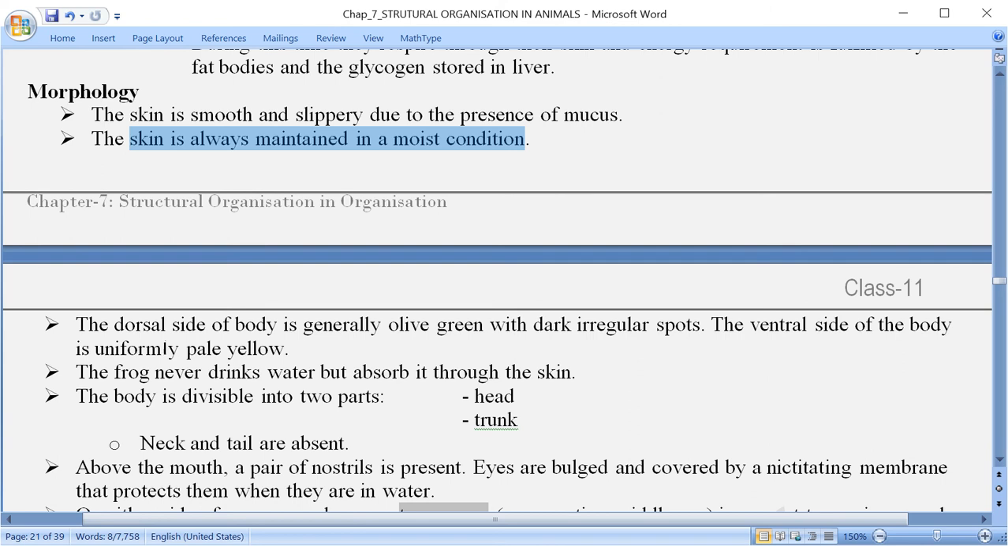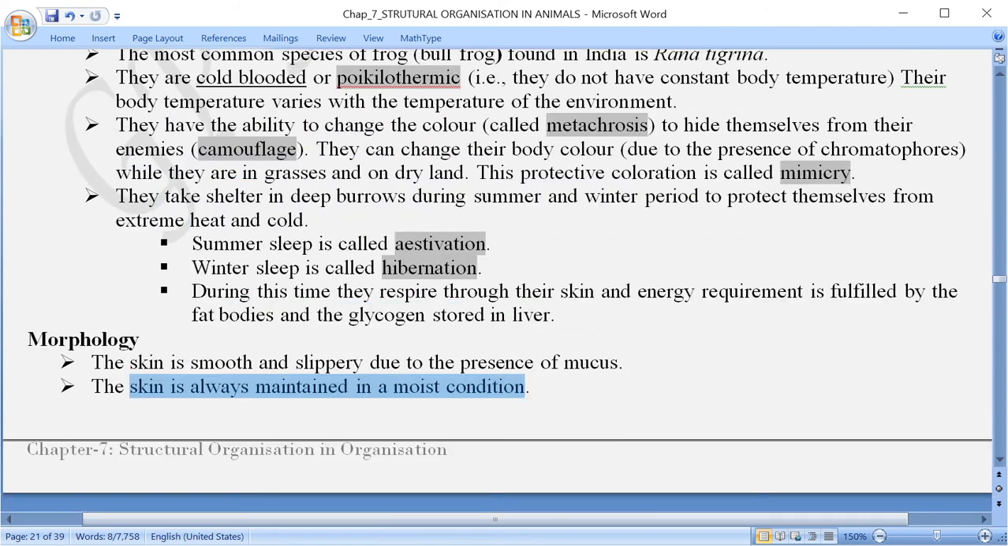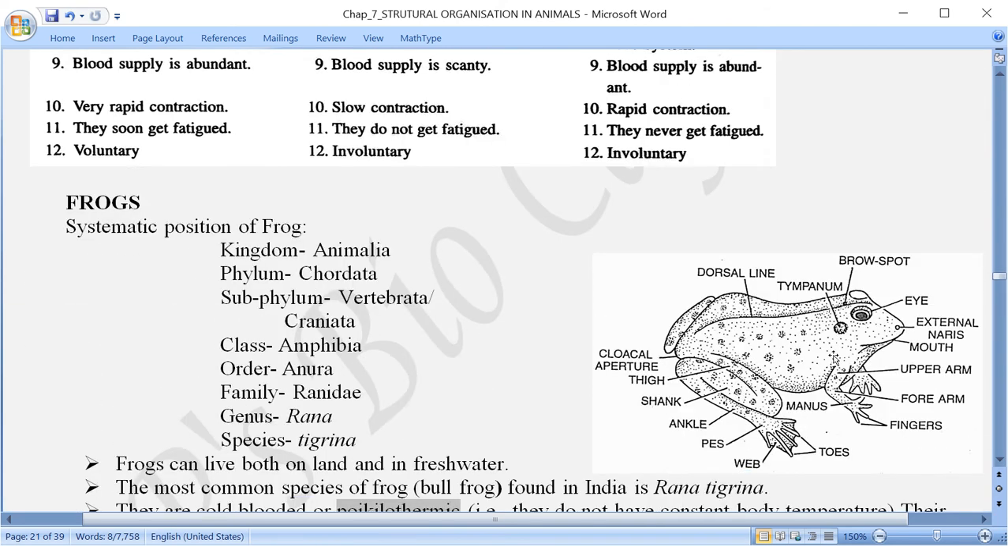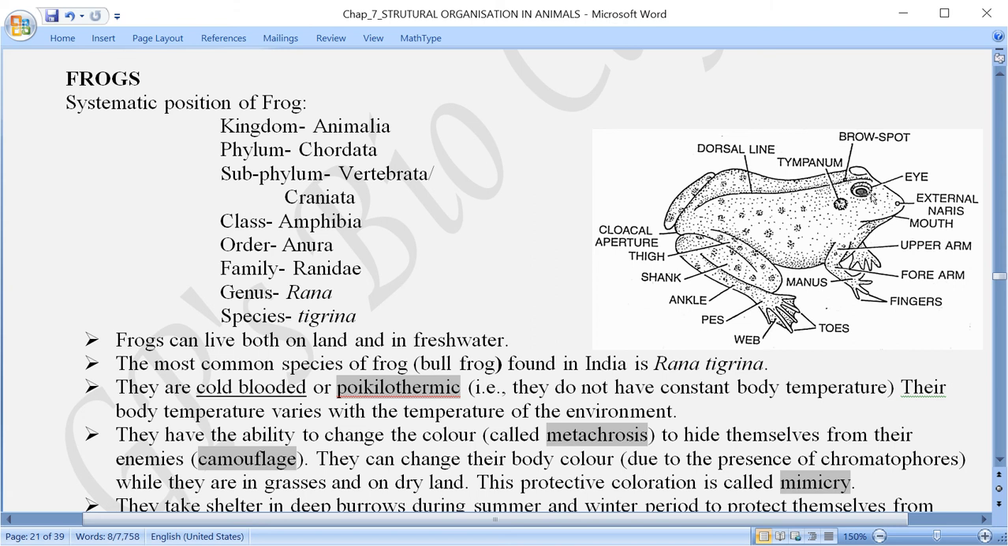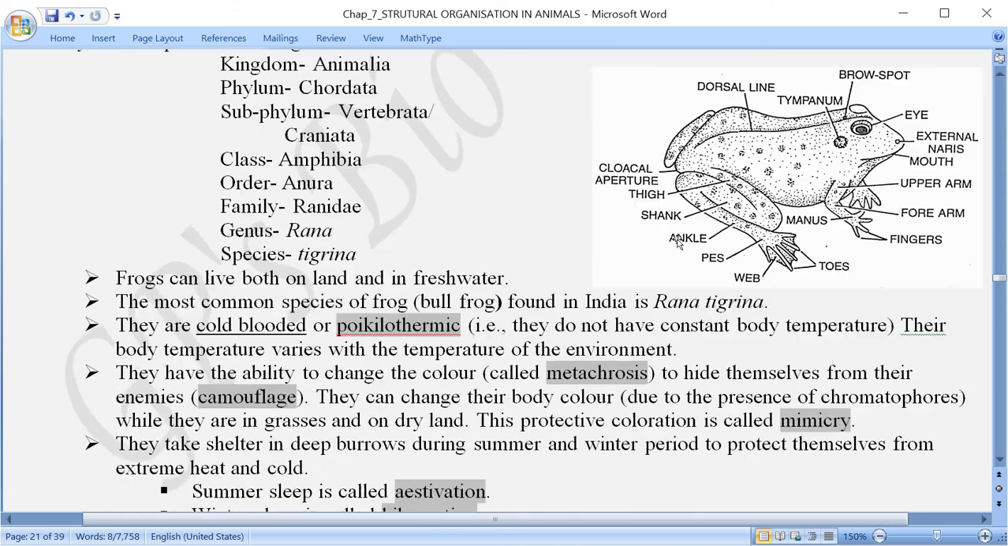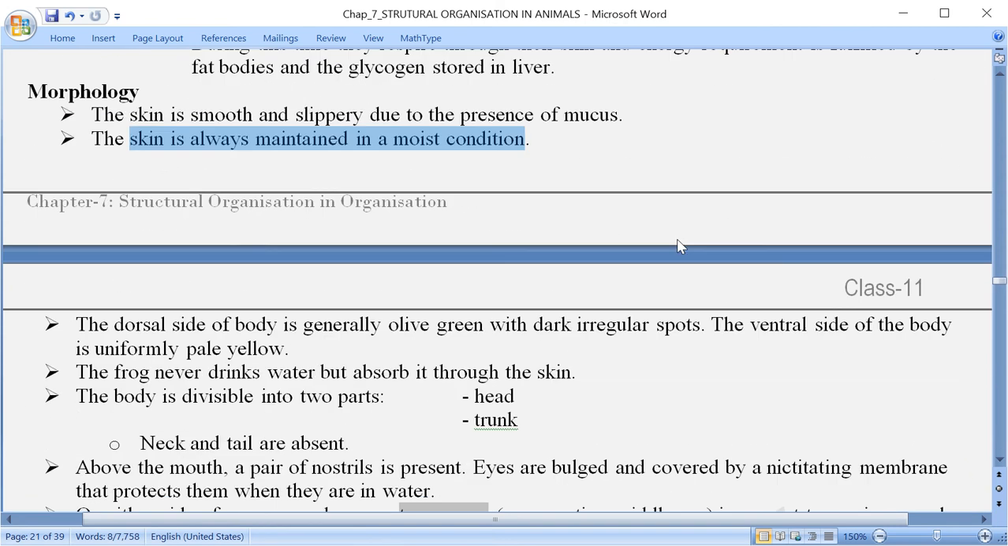On the dorsal side and ventral side, you will find a little bit of difference in the color. When we see on the dorsal side, dorsal मतलब ऊपर का side हो गया. You understand what is dorsal side. So when you see on the dorsal side, you will find that it is a little bit dark in color. Means what? It is olive green in color with some irregular spots. Dark irregular spots are there.